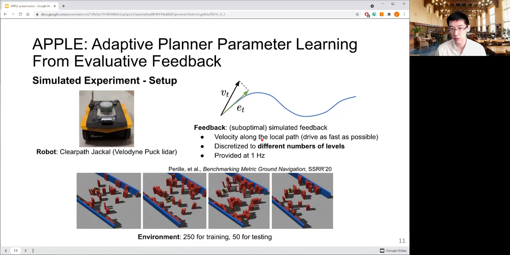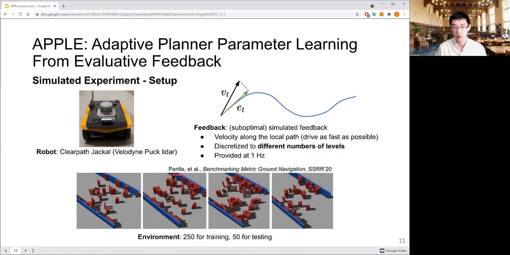For example, we can discretize it to binary feedback, like moving forward is good and not moving forward is bad. Also, we can try finer resolution, like 3 levels. Moving up to 1 meter per second is okay, moving more than 1 meter per second is good, or even 5 levels, 10 levels. And the feedback is provided at 1 hertz.